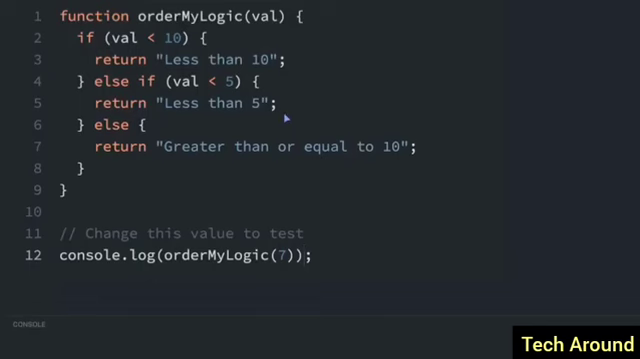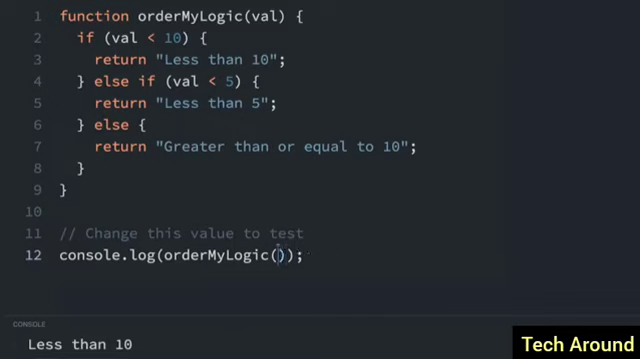When you're using else if statements, order is very important. Let's look at this example here. In this function, first we check if the value is less than 10 and return less than 10. Then, else if we check if the value is less than 5 and return less than 5. If we pass in the number 7 and run this, you'll see it's going to say less than 10, which is what we want.